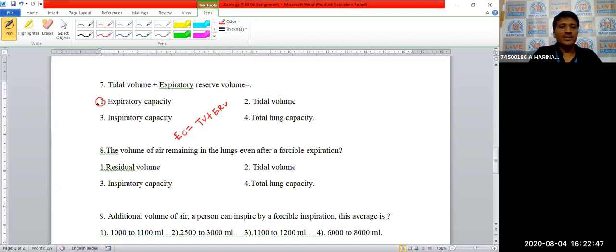Next, eighth question. The volume of air remaining in the lungs even after forcible expiration is nothing but residual volume. What is the average of residual volume? That is around 1100 to 1200 ml. That is the residual volume of the lungs.